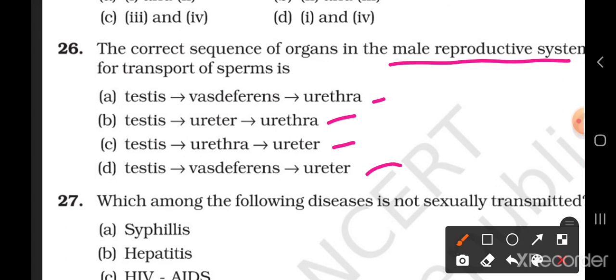Now here students, we know that the sperms are produced in the testis and then stored in the epididymis and then transported to the urethra through vas deferens. So the correct sequence of transport of sperm is testis, vas deferens and urethra. So option A is the correct option. Testis, vas deferens and urethra.